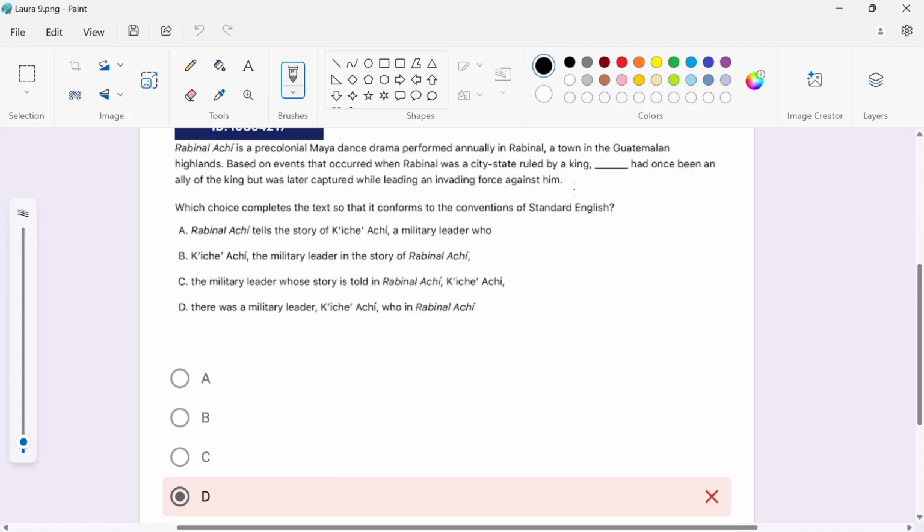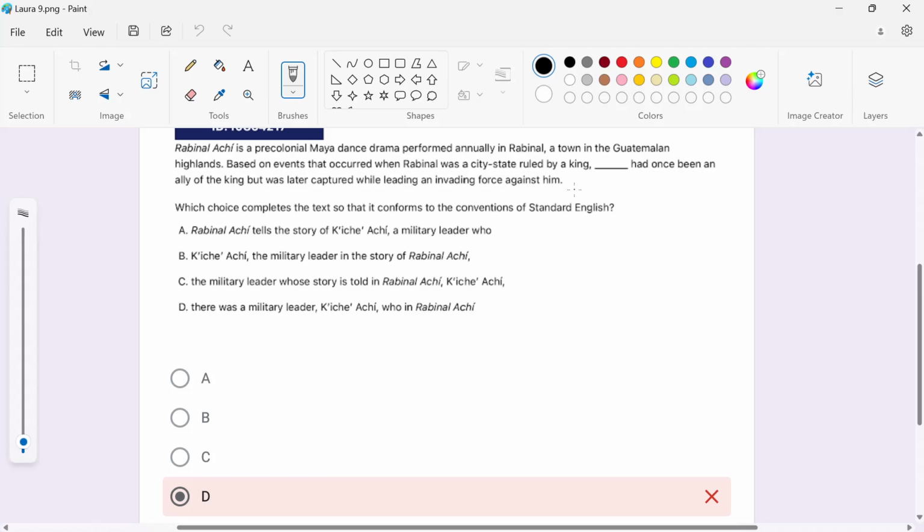The military leader, C is out. The military leader isn't based on events that occurred when Rabbinal was a city-state, and there was a military leader. The military leader was not based on events. So it has to be this drama, this dance or play, whatever. I would call it a play even though it's a dance drama. So what was based on events that occurred when Rabbinal was a city-state? This drama. So therefore the correct answer is A, Rabbinal Achi.